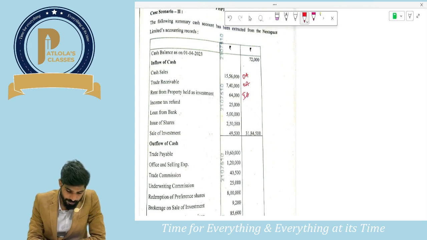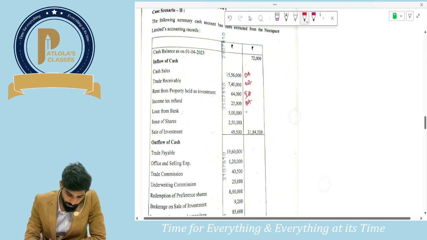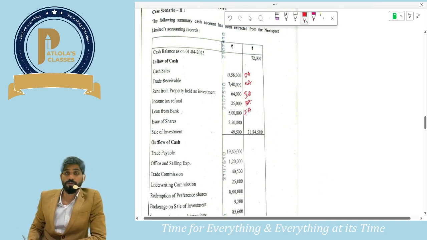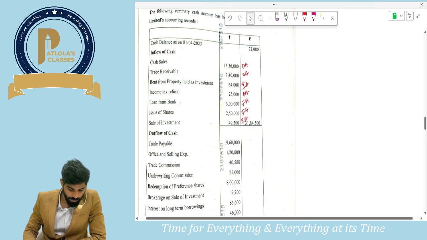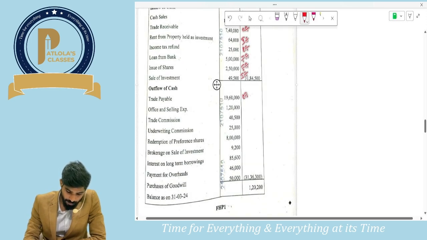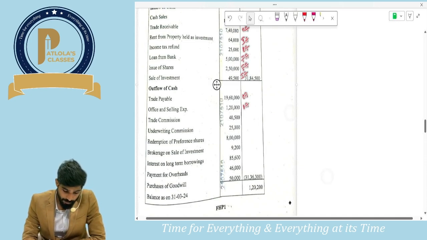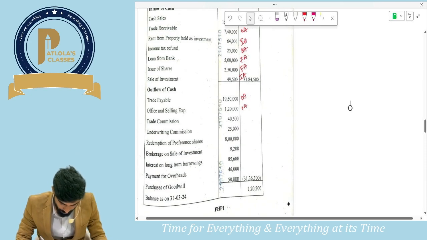Next, income tax refund is an operating activity. Next, loan from bank. Taking a loan from the bank is a financing activity. Next, issue of shares. Issue of shares is also a financing activity. Next, sale of investment. Sale of investment becomes an investing activity. Okay, we have seen all the inflows. Let us see outflows. Trade payable paid. All these are operating activities. Office and selling also operating activity. Next, trade commission paid. Trade commission paid also will be which kind of activity? That also would be an operating activity.